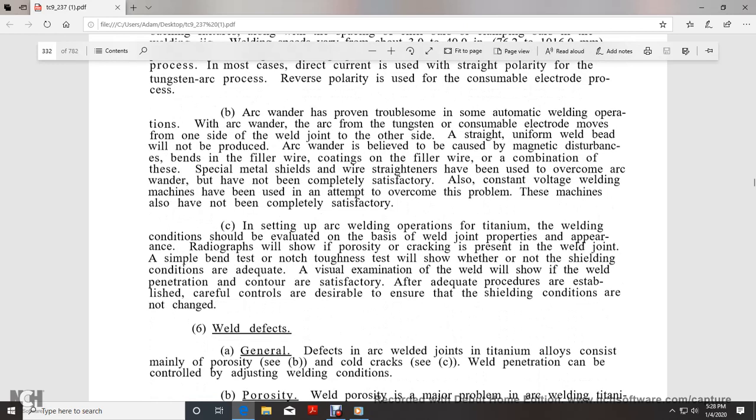While the arc wanders, the arc of the tungsten consumable electrode moves from one side of the welding joint to the other, and a straight uniform weld bead will not be produced. Arc wandering is believed to be caused by magnetic disturbance, bends in the filler wire, the coating of the filler wire, or a combination of these.